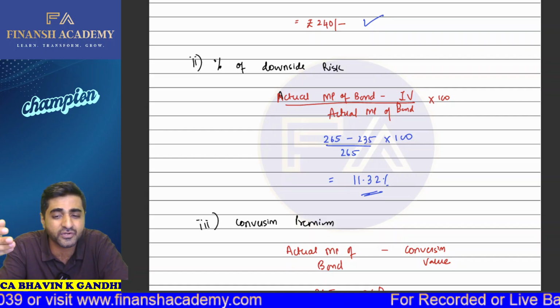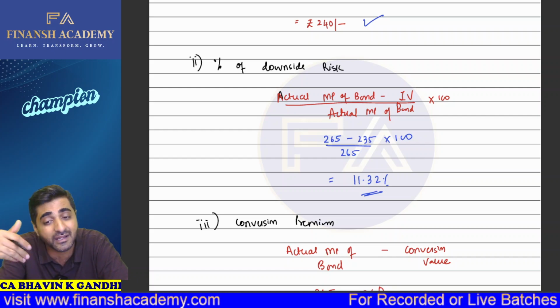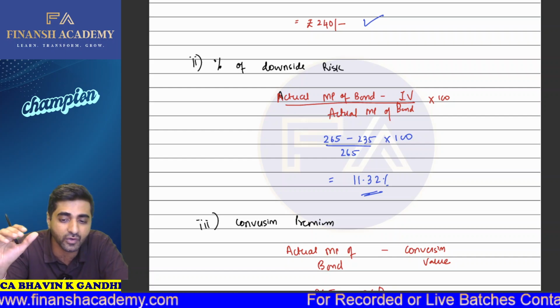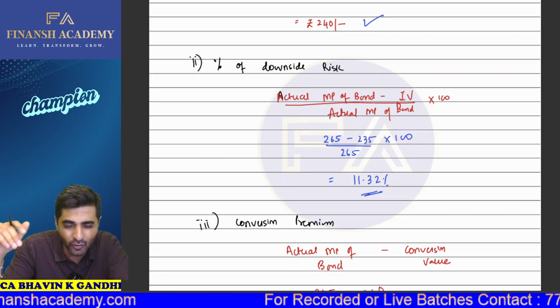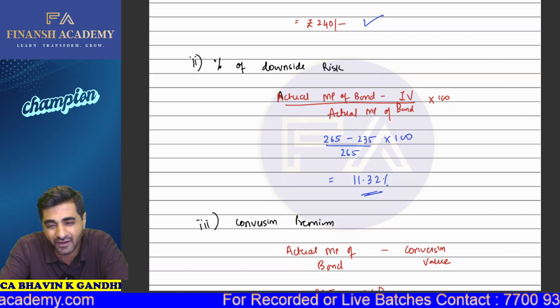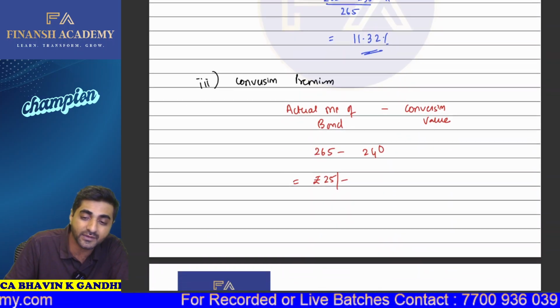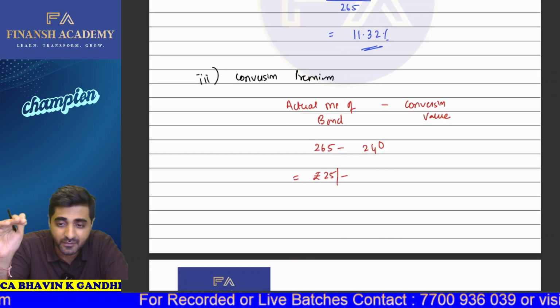Okay, here there is one more option available. If you want, you can also divide that by the intrinsic value as well. It depends upon you. Okay. So we will follow this, we will divide by the actual price of the bond. We'll be getting 11.32%.